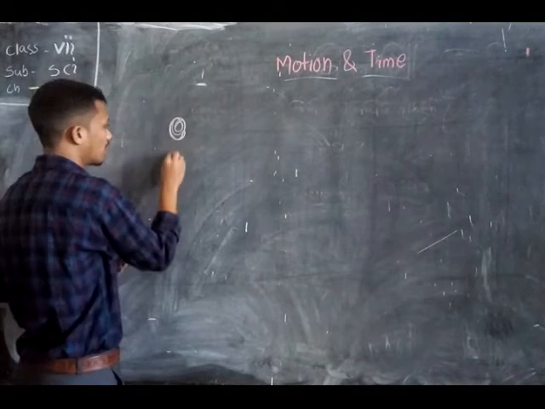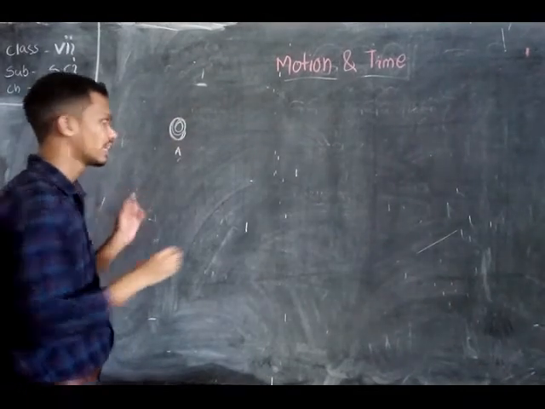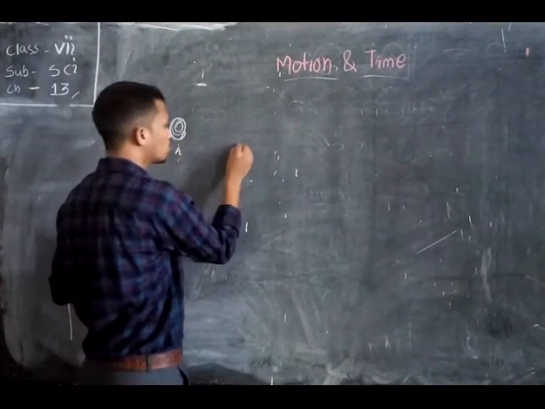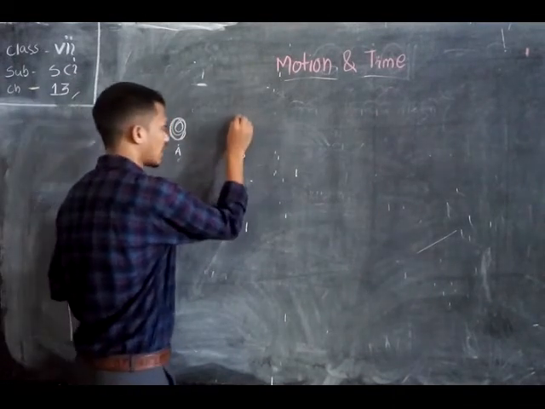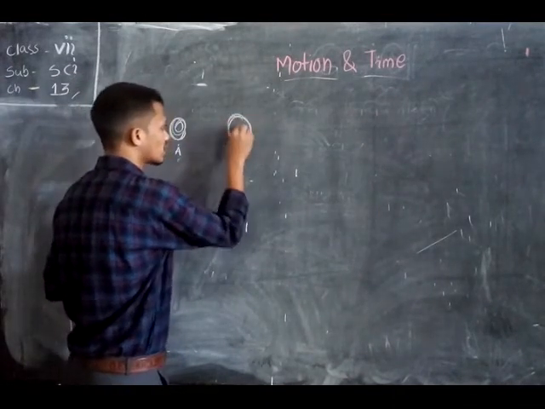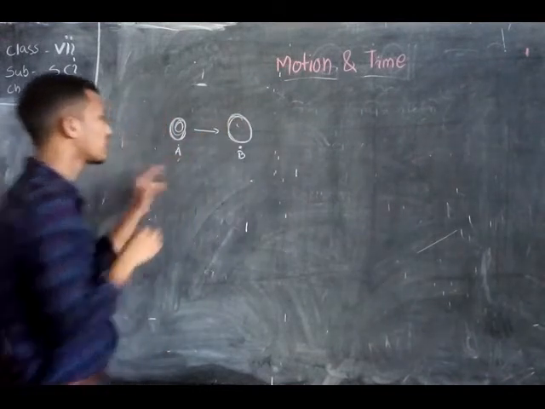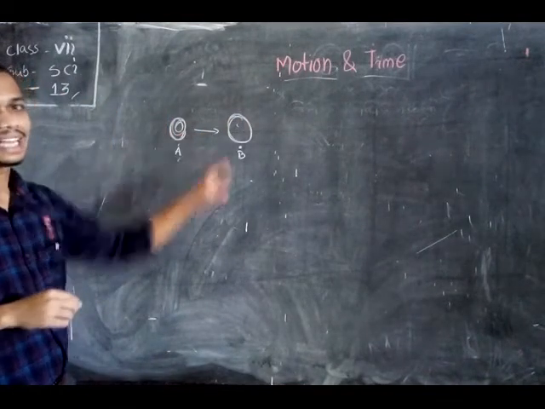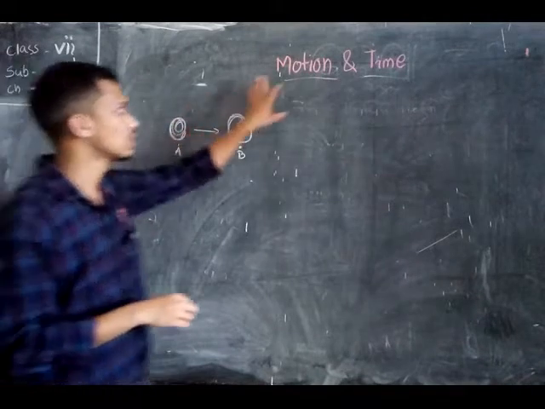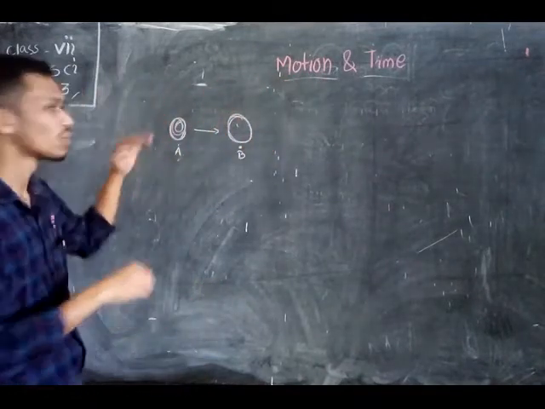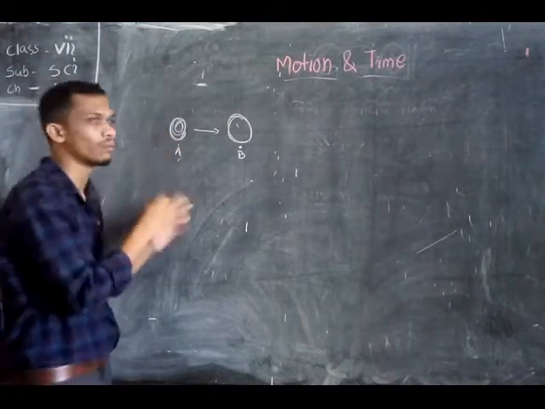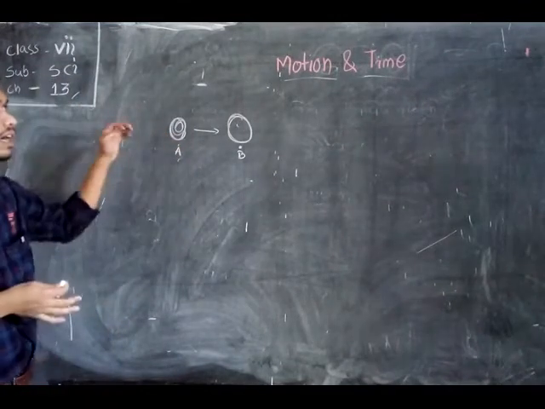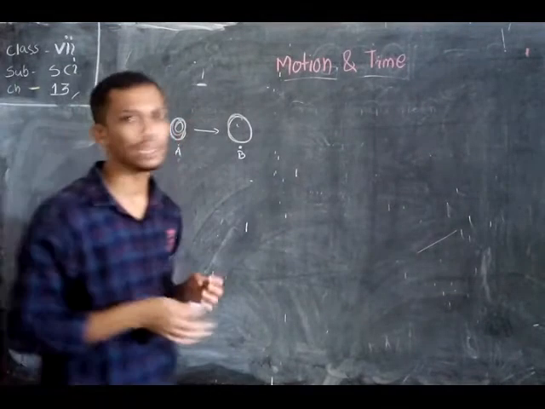The ball is present at position A. After some time, if the ball moves to position B, then we call the ball is in motion. Here the term motion means movement. Anybody, anything that moves from one place to another, we call that the body is in motion.